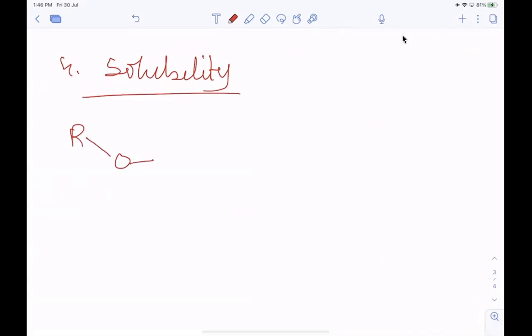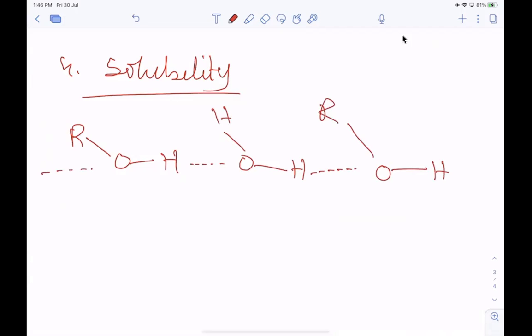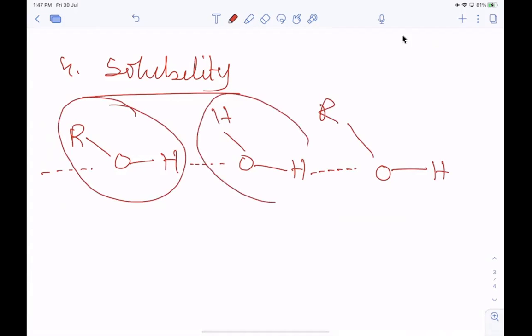Suppose this is alcohol and it forms a hydrogen bond. In this way, one alcohol molecule forms hydrogen bond with water, and that's why alcohol is highly soluble in water.